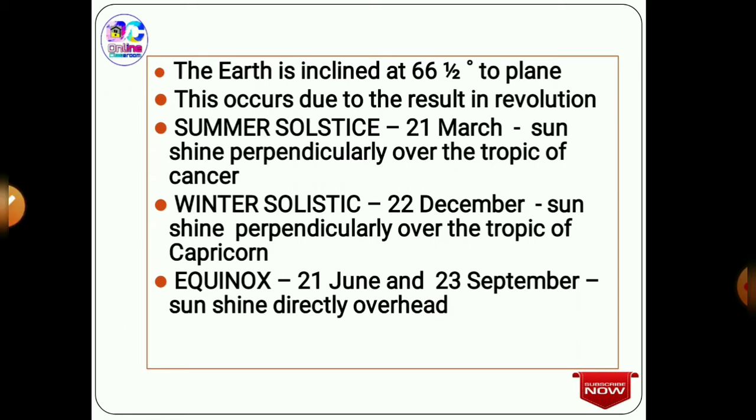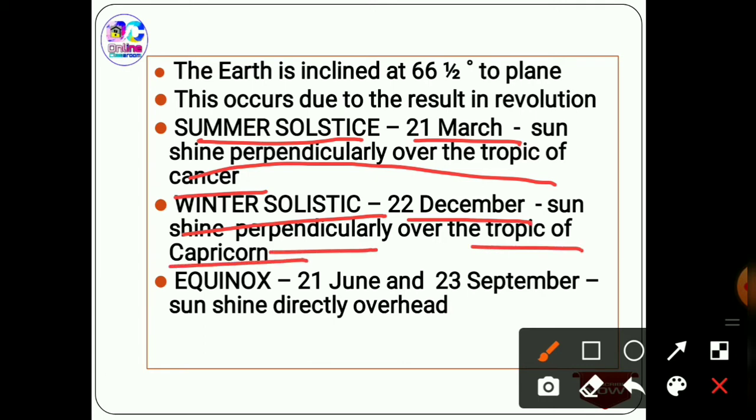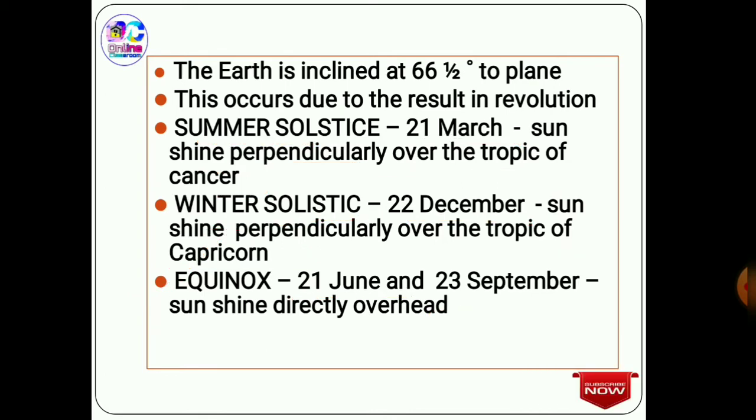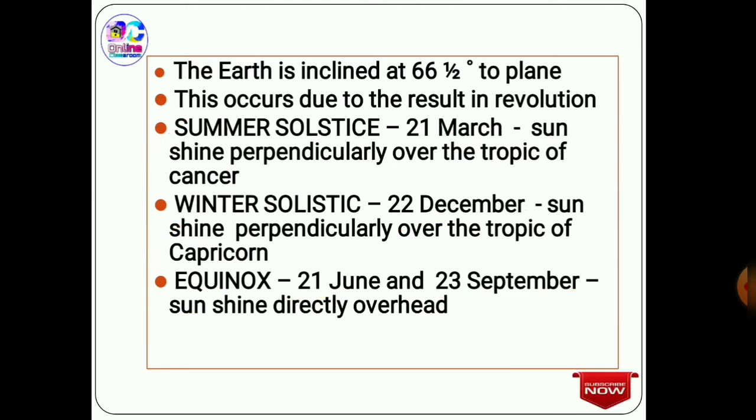Here, you need to learn and remember by heart the days. The summer solstice occurs on 21st March, and here it's perpendicular to the Tropic of Cancer. The winter solstice is on the 22nd December, perpendicular on the Tropic of Capricorn, and the equinox occurs on 2 days, that is 21st June and 23rd September. All these days, that is summer solstice, winter solstice, and equinox, 21st March, 22nd December, 21st June, and 23rd September, are very important. Each year, at least one question will come concerning only these dates.